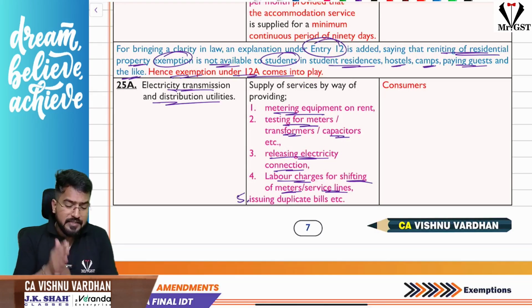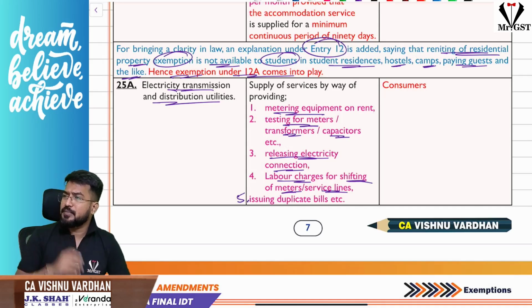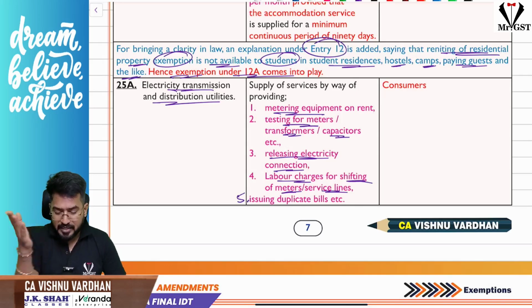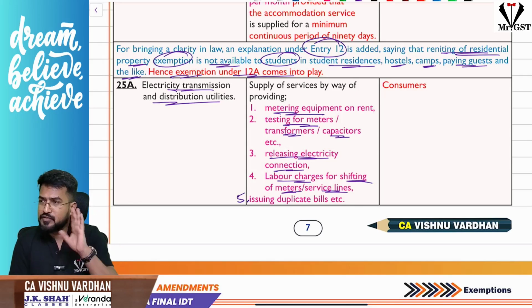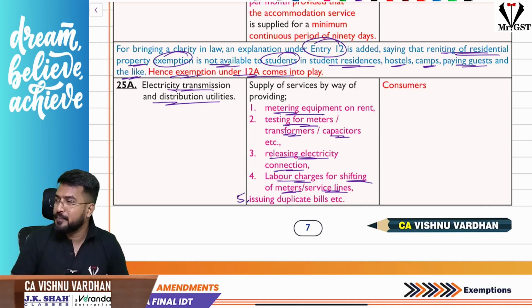The next one, electricity transmission and distribution utilities. Here they are providing various services like metering equipment given on rent, testing your meters, transformers, capacitors, releasing the electricity connection, labor charges for shifting your meters, or service lines. And the fifth one, issuing duplicate bills. For these, if they are charging any nominal consideration, that will be exempt under GST.